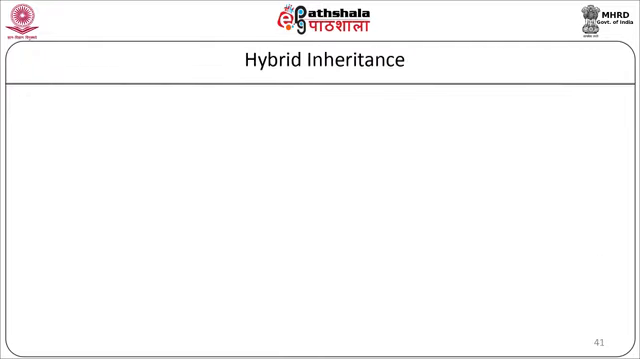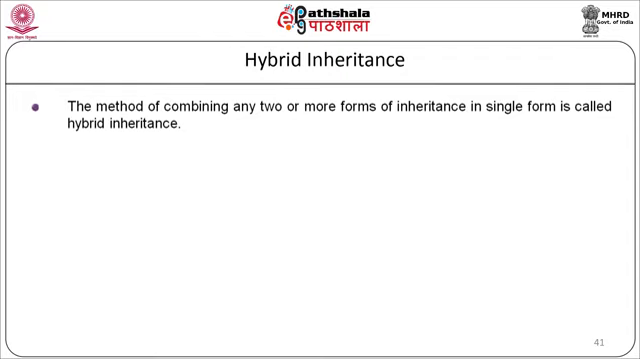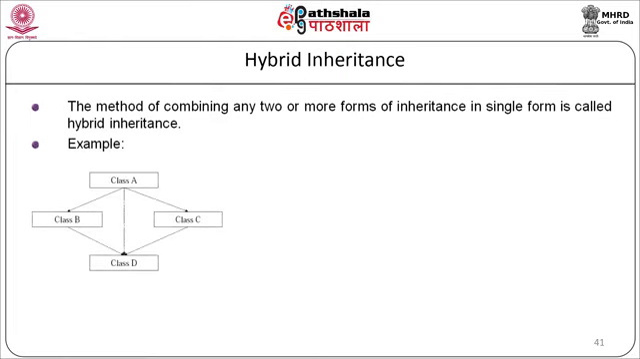The next type of inheritance is hybrid inheritance. The method of combining any two or more forms of inheritance in single form is called a hybrid inheritance. Just see the example as shown in the figure. We have four classes, class A, B, C and D. B and C classes will be inherited from class A and class D will inherit the classes B and C.